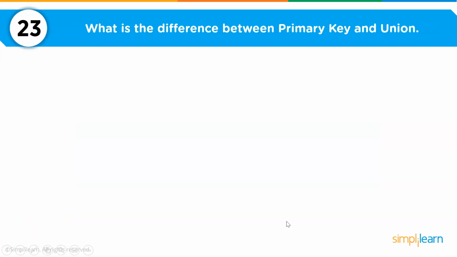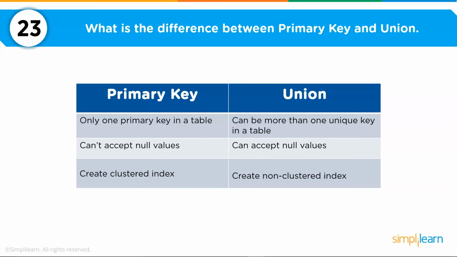Now coming to the 23rd question, what is the difference between primary key and unique key? So you can have only one primary key in a table, as we discussed in the previous question, but you can have more than one unique key in a table. A primary key column cannot have null values, but unique key can accept null values. Now if you assign a column as a primary key, you create a clustered index, and similarly if you assign a column with unique key, you create a non-clustered index.